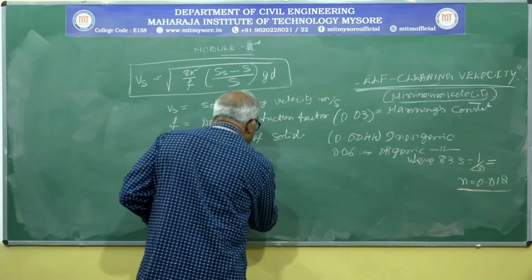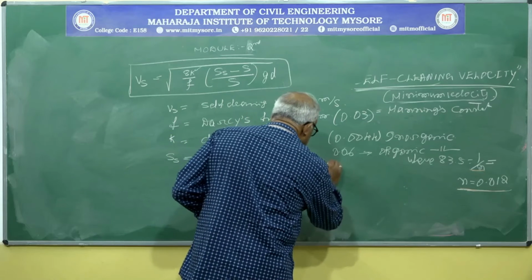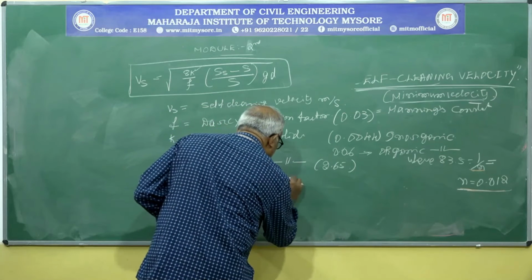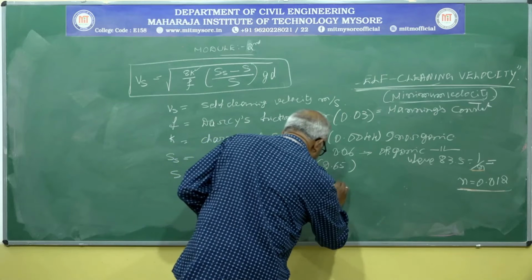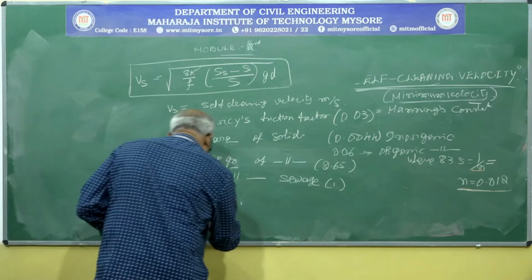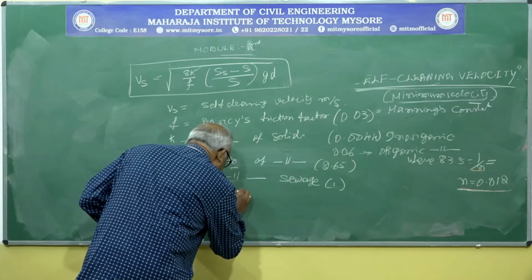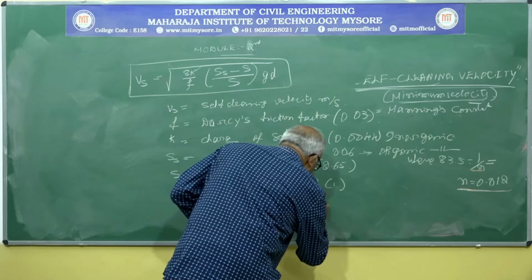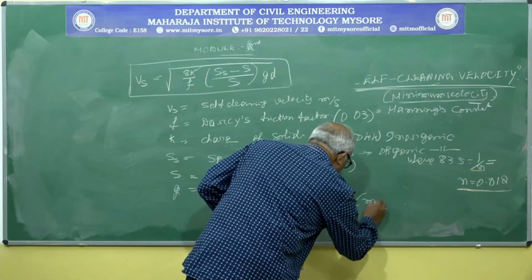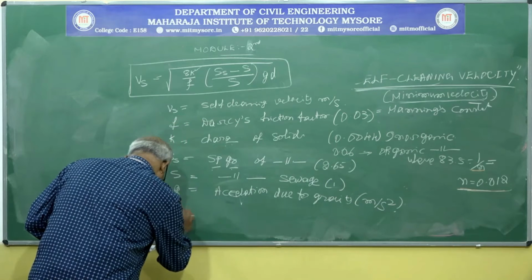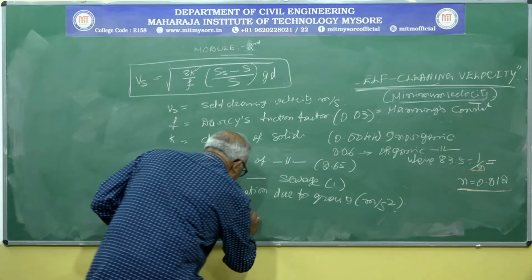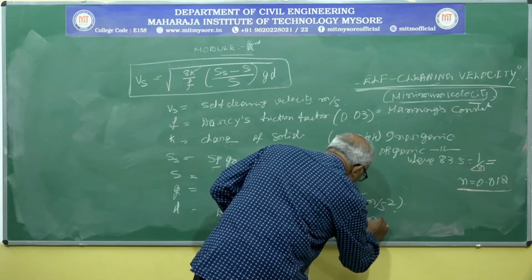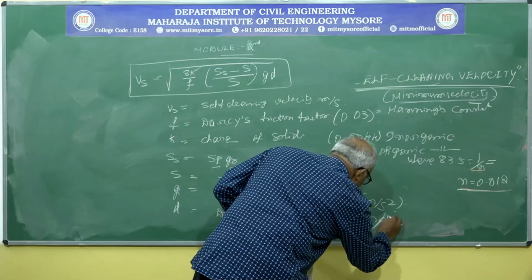that is 2.65, where capital S equals specific gravity of sewage, that is 1, where small g equals acceleration due to gravity, in terms of meter per second square, where small d equals diameter of particles in mm or in meter.